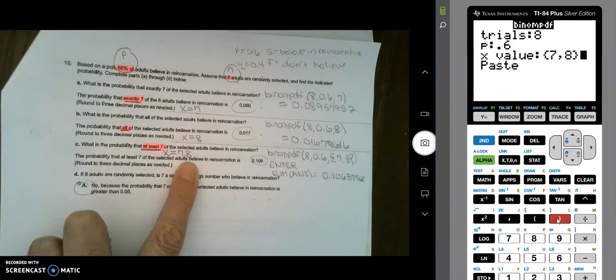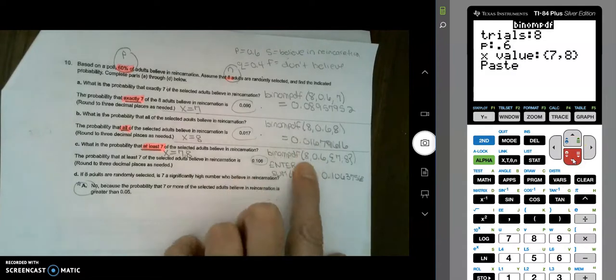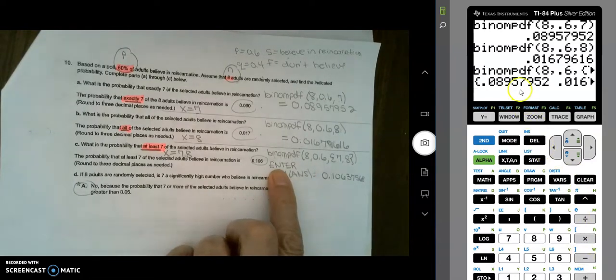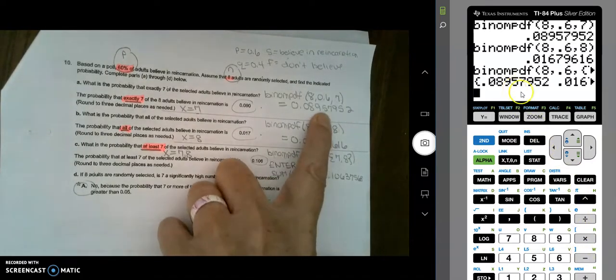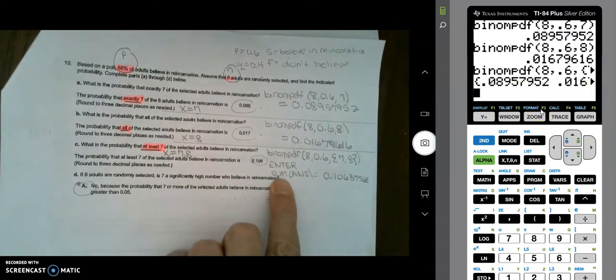Okay, so pause this anytime. I'm going to go to paste, and this is what will show up. I hit enter. Now this is the probability of 7, which we found right there, and this is the probability of 8. I want to add them up using my sum answer key.